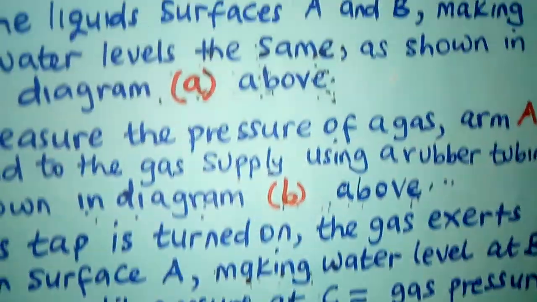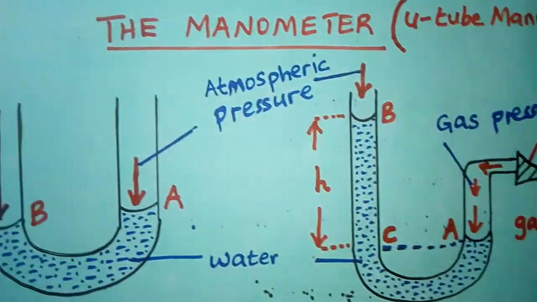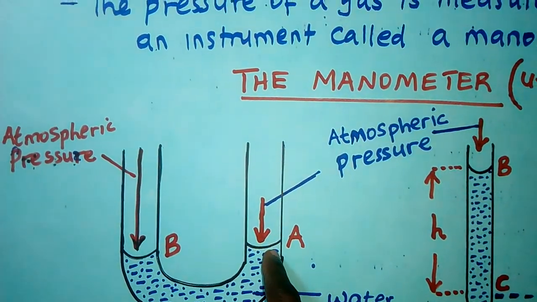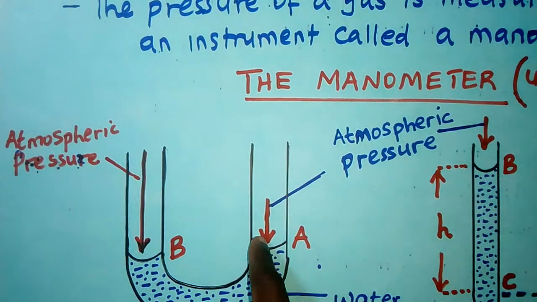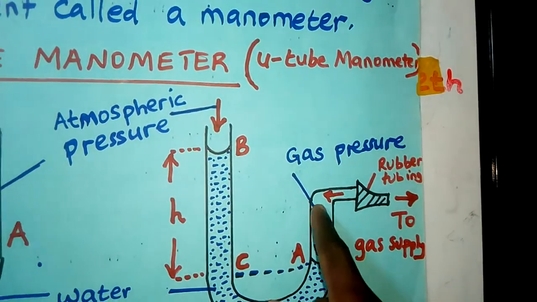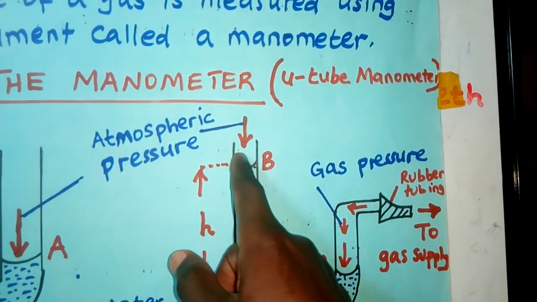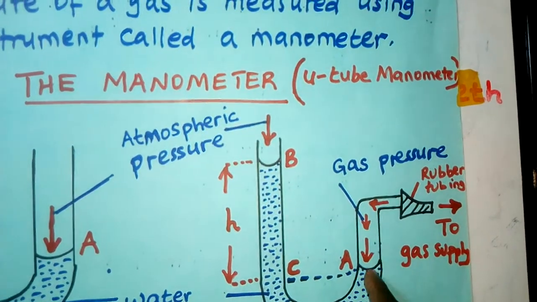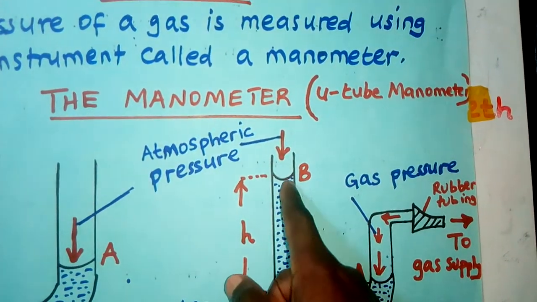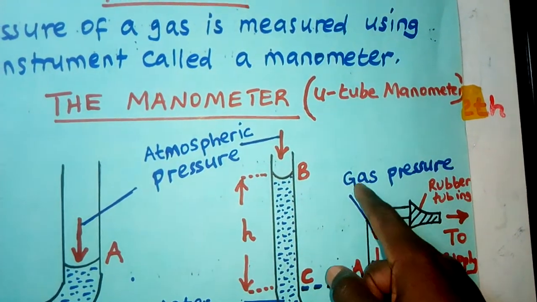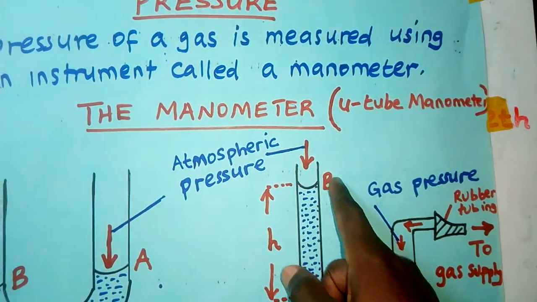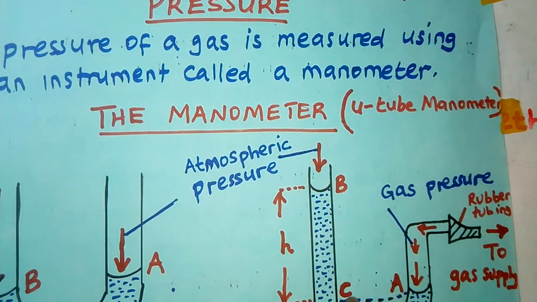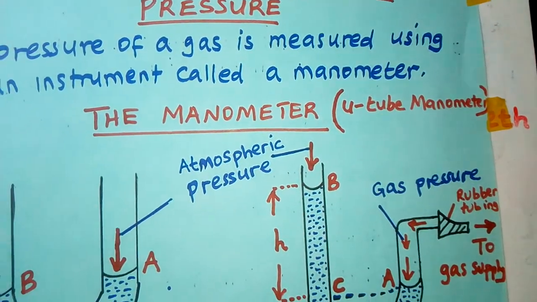You see? Back to the diagram. When this is open to atmospheric pressure on both sides, the level will be the same because the same atmospheric pressure is acting on both surfaces. But when you connect one side to the gas supply, here is open to atmospheric pressure, but here it is not. So the gas presses this side down, and the liquid on the other side will go up. Side A will be pressed down because of the pressure of the gas, but side B will rise up. So this liquid is going to rise until the pressure at A and C are the same. That's what we are saying.